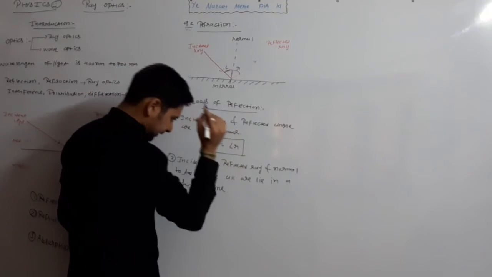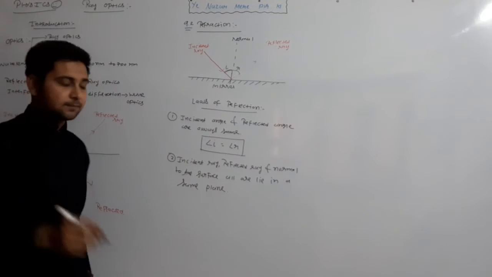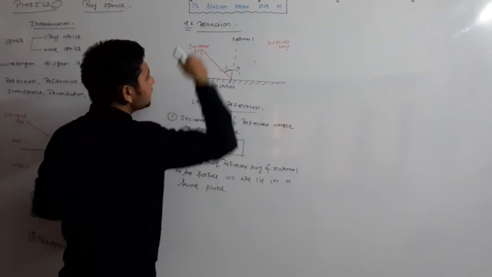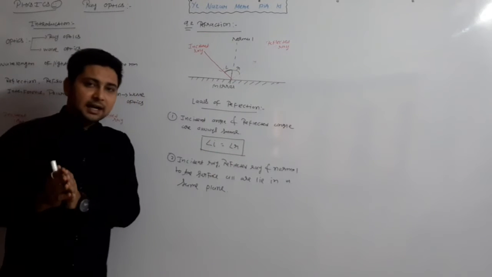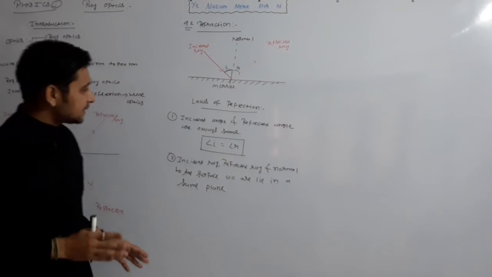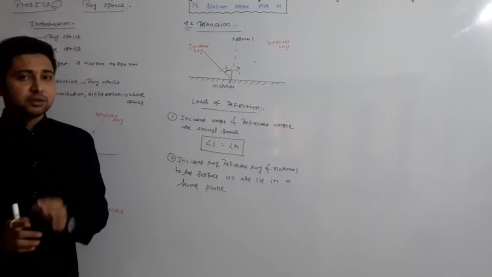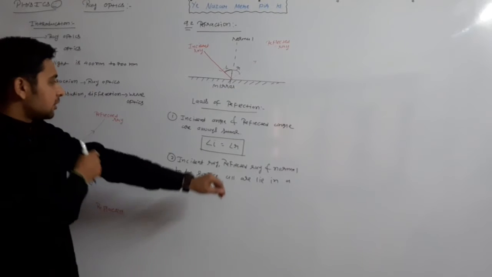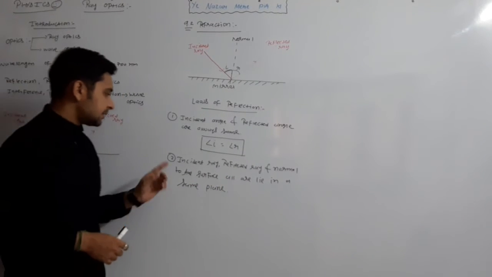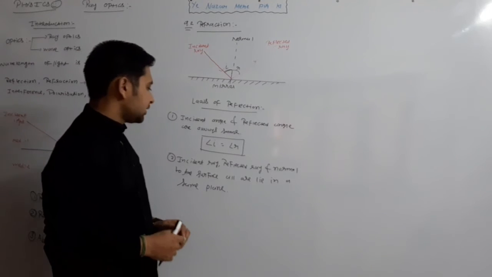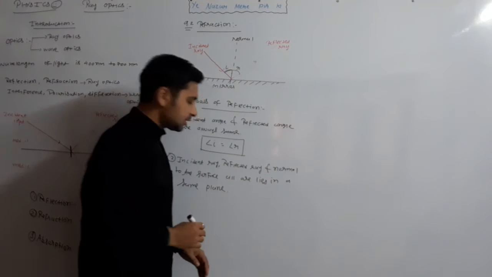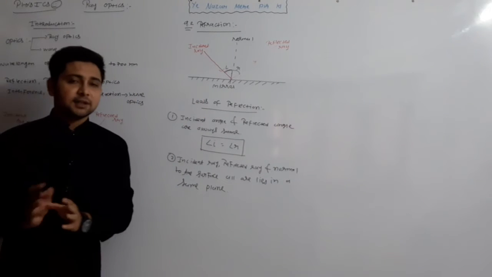This is the second law of reflection: the incident ray, reflected ray and normal to the surface all lie in the same plane. These are the two basic laws of reflection. We have to remember them clearly. The first law is that the incident angle and reflected angle are always the same. The second law is that the incident ray, reflected ray and normal to the surface all lie in the same plane. Clear? These are the two basic laws of reflection.